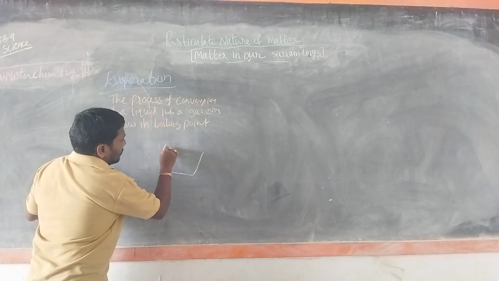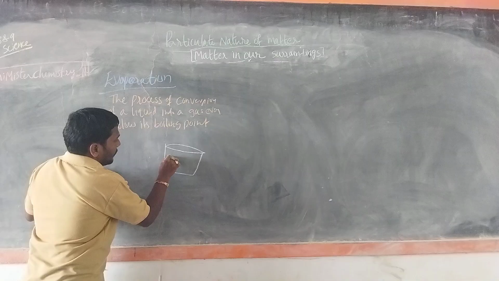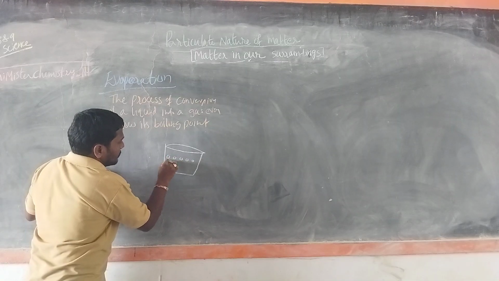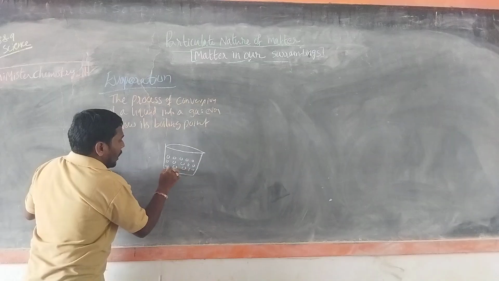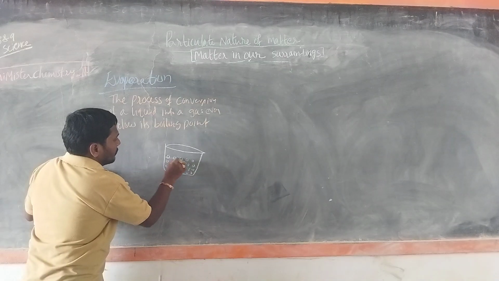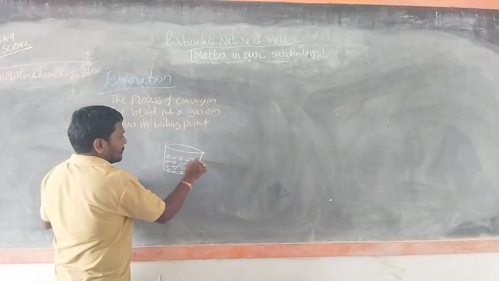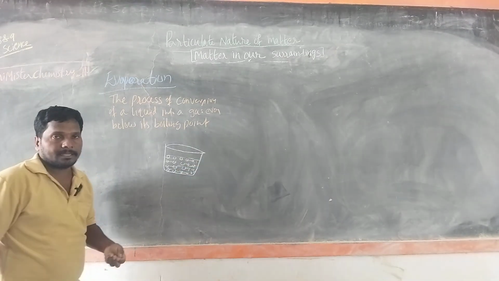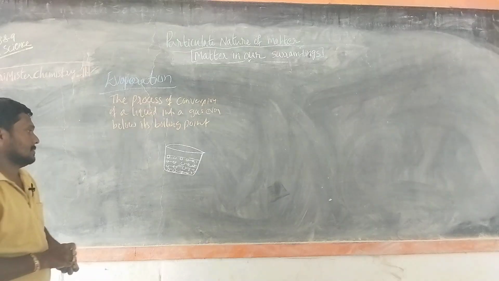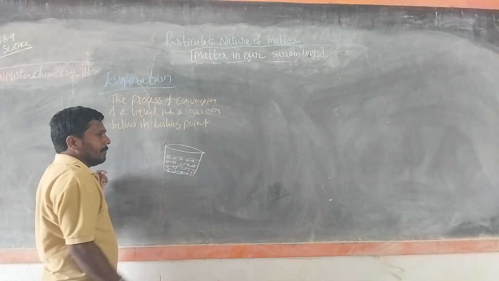What happens in case of evaporation? If you take some amount of water in a beaker and leave it for some time or a few days, the level of water decreases in the beaker. Why does the level decrease?